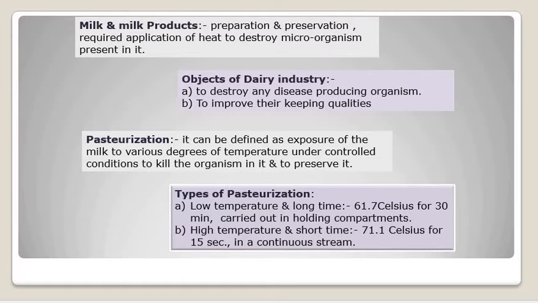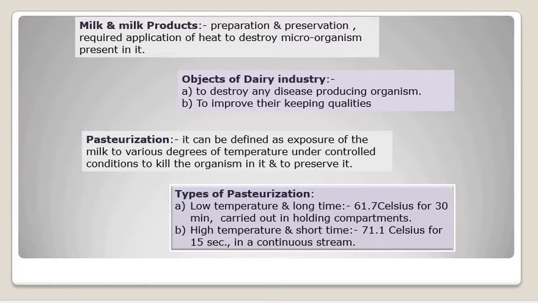In case of the first type of pasteurization, that is LTLT, low temperature, long time, 61.7 degrees Celsius temperature is maintained for about 30 minutes.